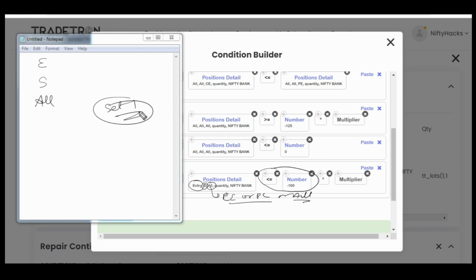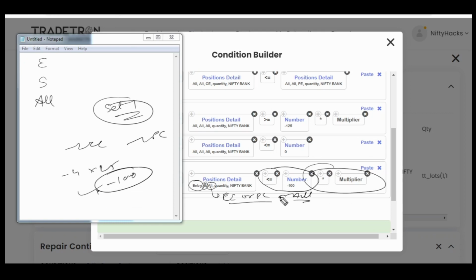Because we are entering in set 1, -2 call and -2 put, so -4 into 25. So we are entering in -100 quantity, if we are running the strategy on 1x multiplier. That's why I used the multiplier also.